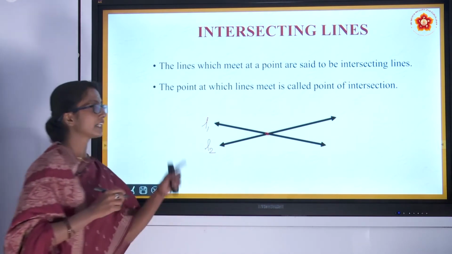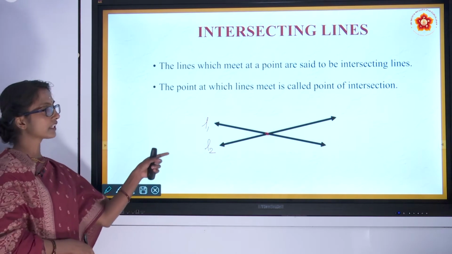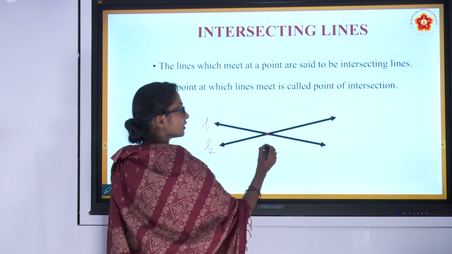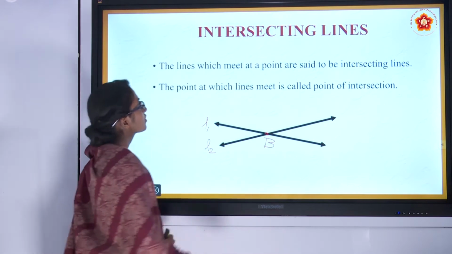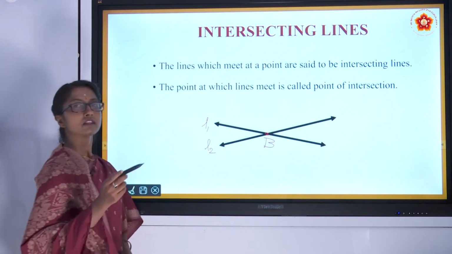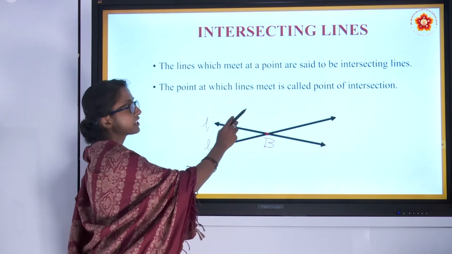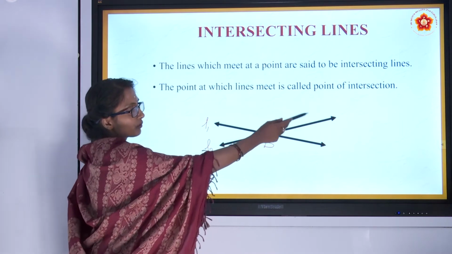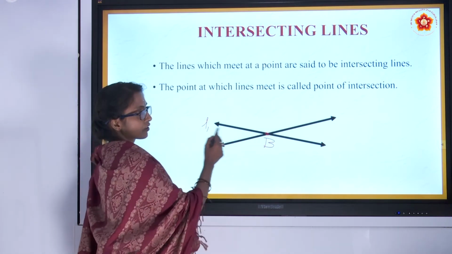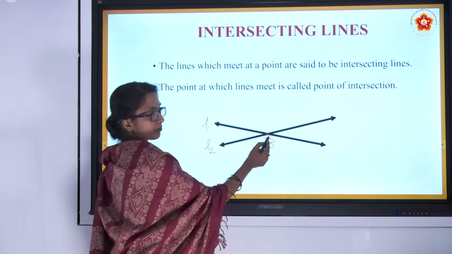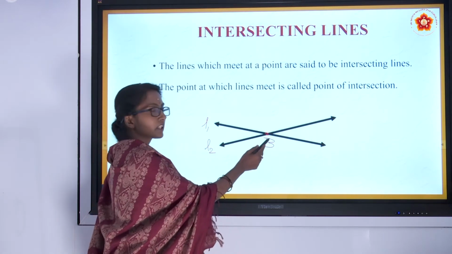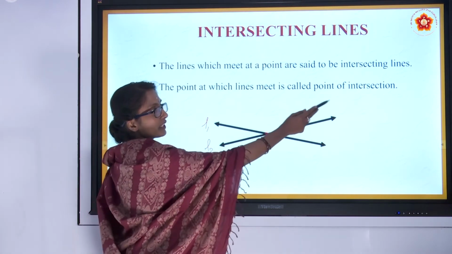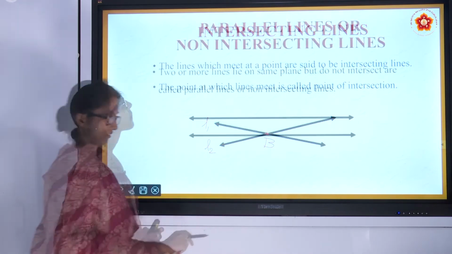So line 1 and line 2 both are intersecting at point B. The point at which lines meet is called the point of intersection. So line 1 and line 2 are meeting at point B. So this point is said to be the point of intersection.